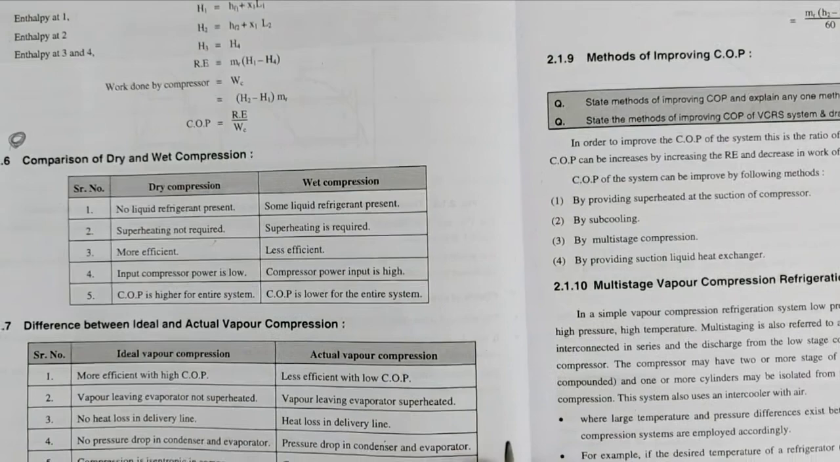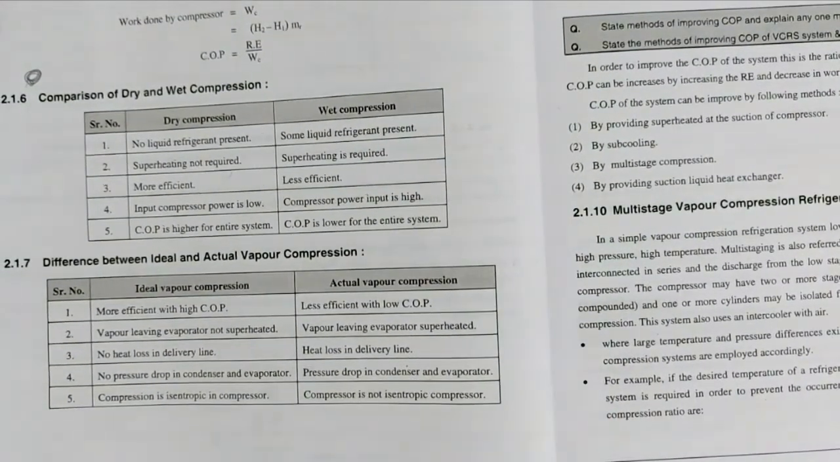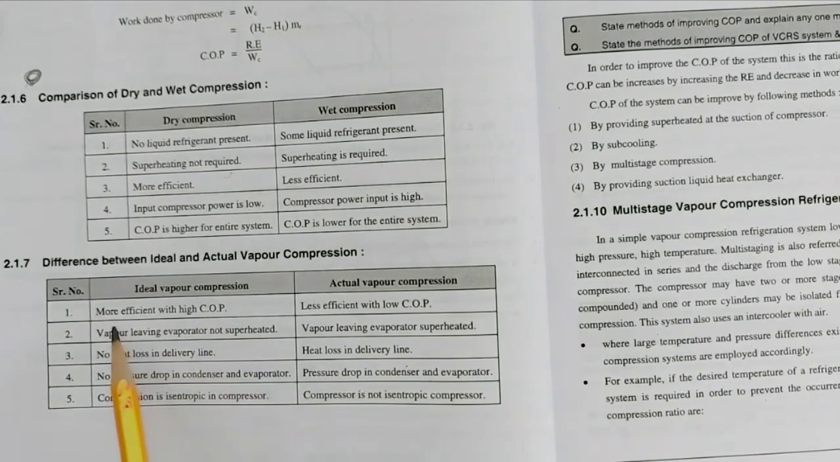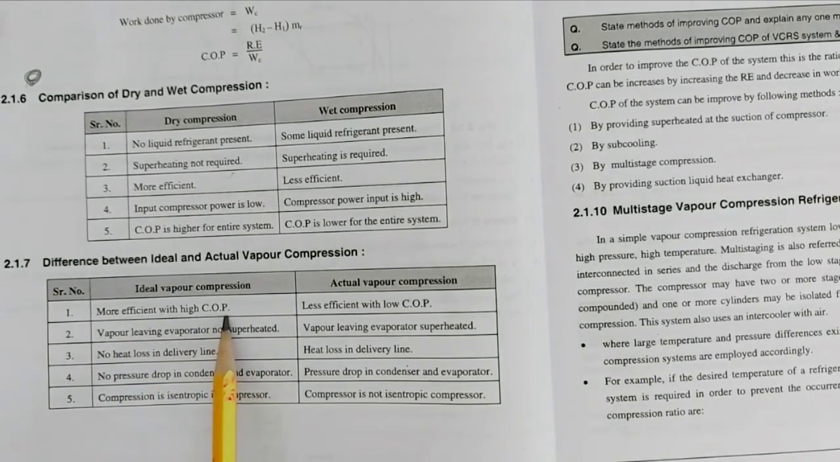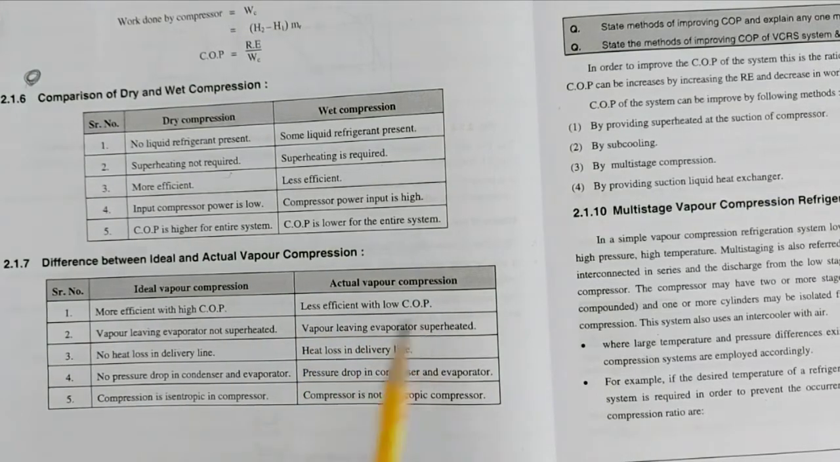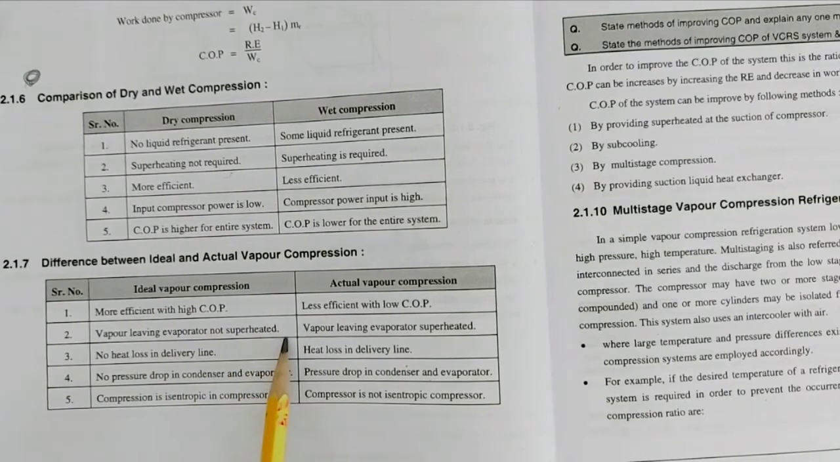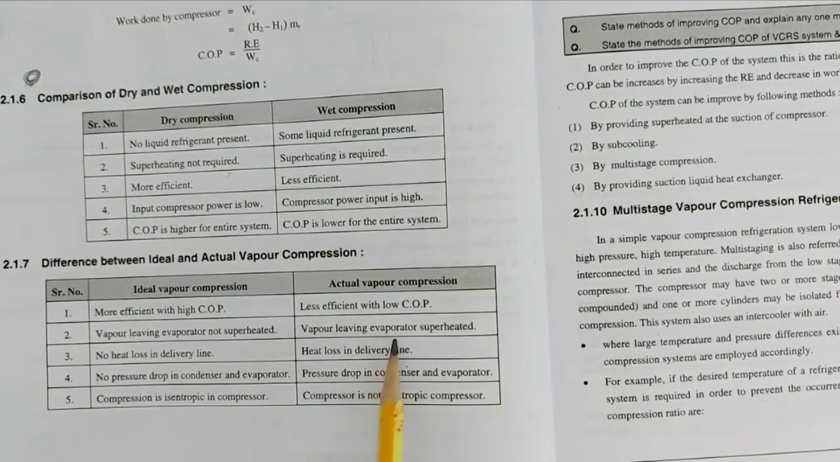Then the difference between ideal and actual vapor compression. Ideal vapor compression is more efficient with a high COP. Actual vapor compression is less efficient with a low COP. In ideal compression, vapor leaving the evaporator is not superheated. In actual compression, vapor leaving the evaporator is superheated.